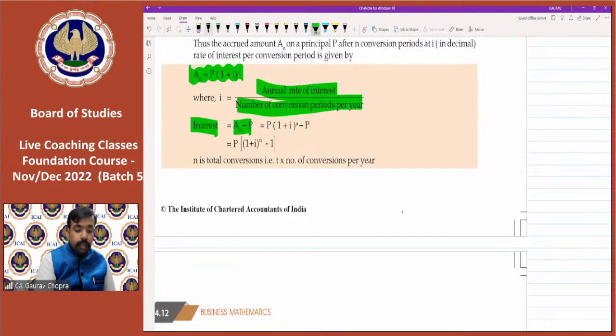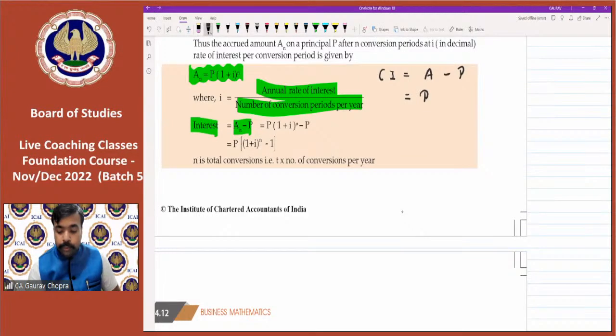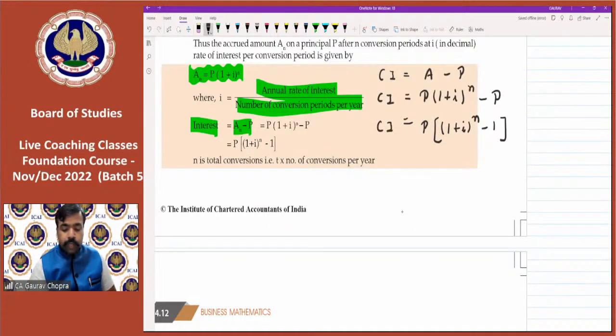All right. Now, if we change this formula a bit, like amount minus principal. Now, in place of amount, we can write the formula for amount that we had discussed right now. So, principal 1 plus I whole to the power of n and minus P. Now, what is common? P can be taken as common. So, what is left? 1 plus I whole to the power of n minus 1. So this becomes one more formula for compound interest.